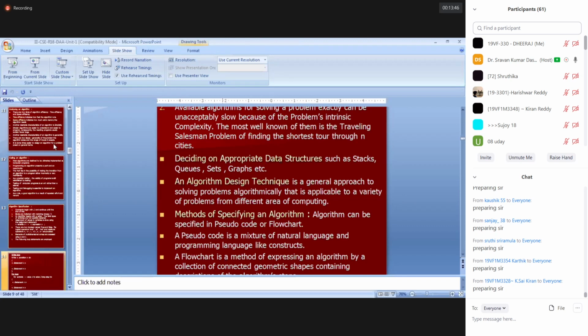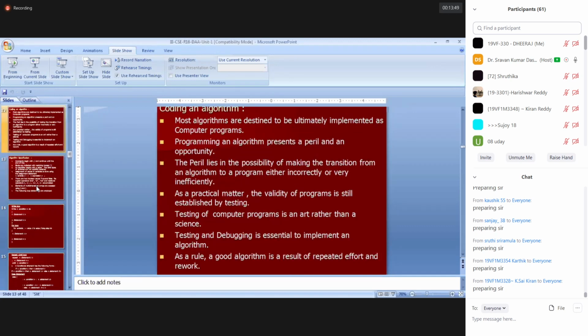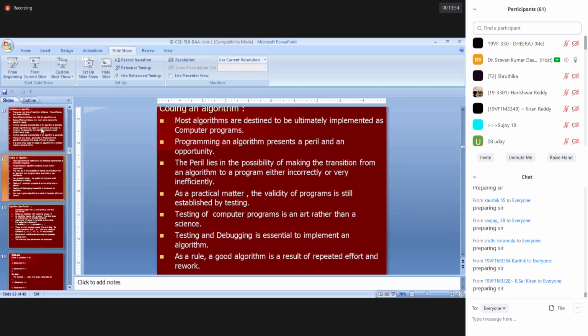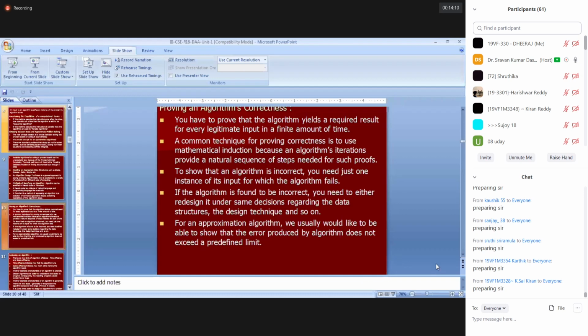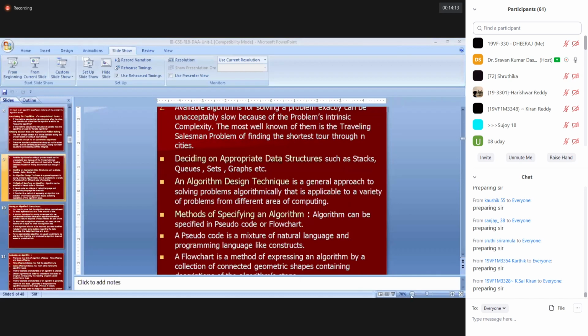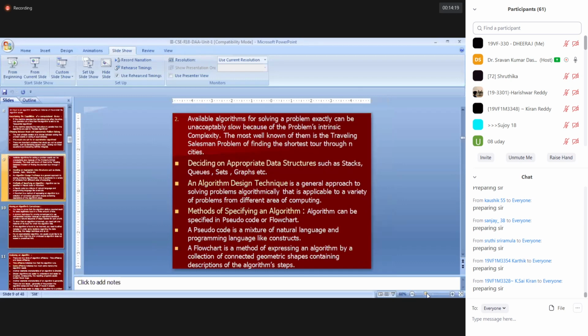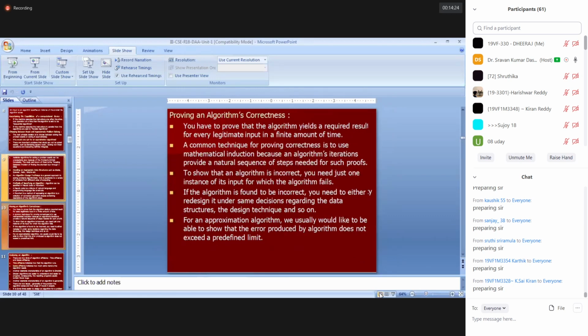And this is okay. I think specifying algorithm, like in the last class we have discussed. Right, I guess proving algorithm correctness is this part, deciding appropriate data structure. Okay, and this is the flow chart, pseudocode part. I think we came across that one. Okay, let me make it a little bigger. Can you see the screen? Yeah. So proving algorithm correctness and this thing.